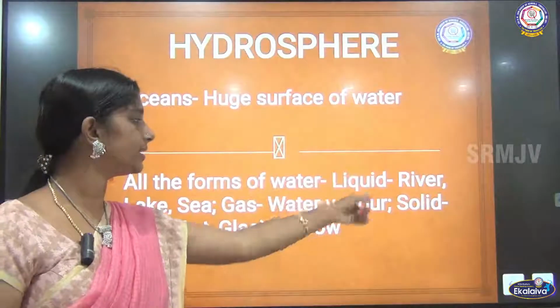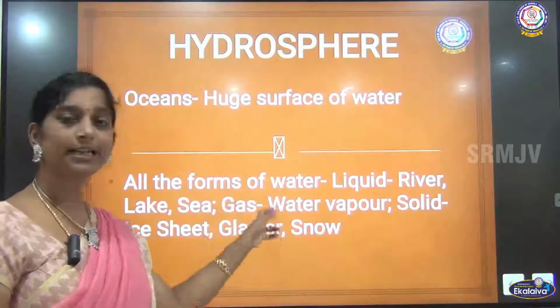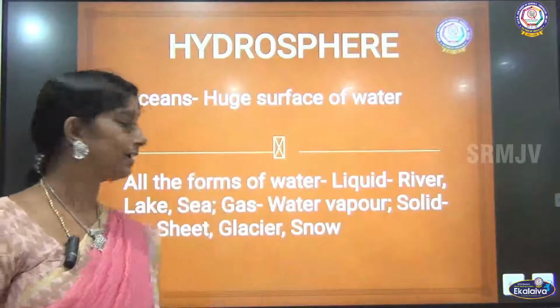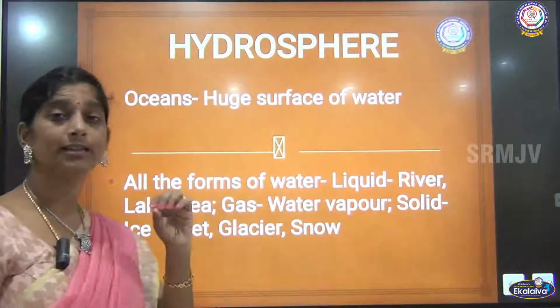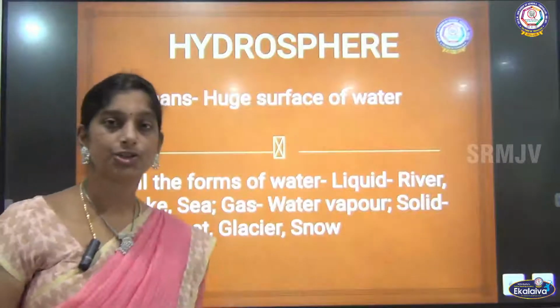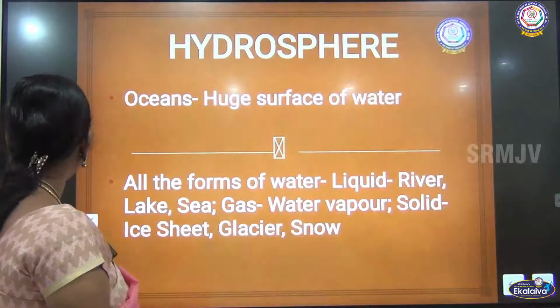When it is a liquid, it is a river, lake or sea. When it is a gas, it becomes water vapor, that is also a water particle. Then comes solid, which will be snow or a glacier or an ice sheet. All these put together form the hydrosphere.